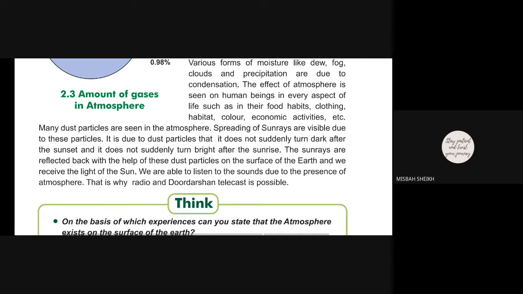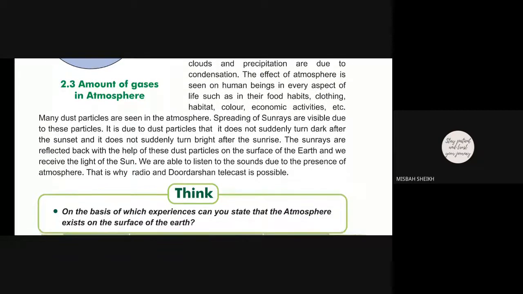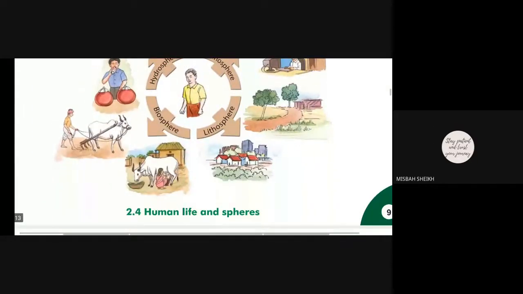So due to this the surface of the earth receives light from the sun, and due to the presence of the atmosphere we are able to hear sound. That is why radio and Doordarshan telecast is possible, clear?